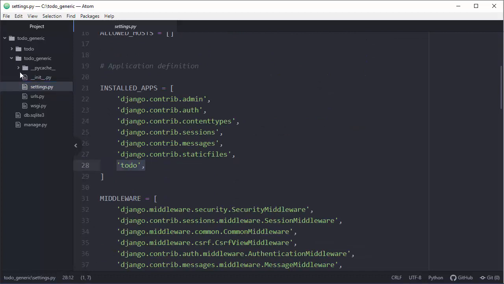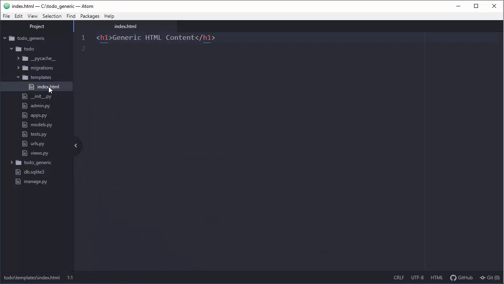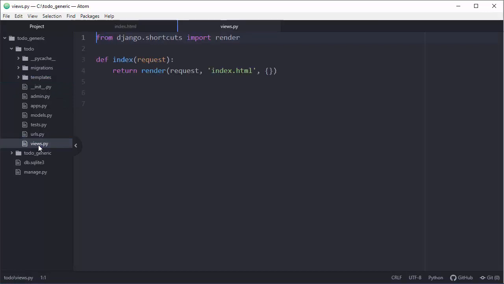And you are done with settings.py. Next thing, go to your sub-application, create templates folder. In that folder, create index.html or any other HTML file you need. But this is the simplest possible scenario, so index.html will get the job done. The next thing, go to views file. In that file, when you open it, you will see this line.